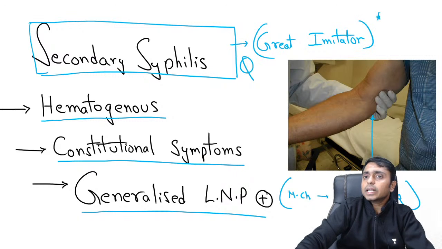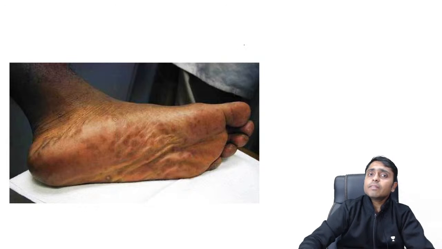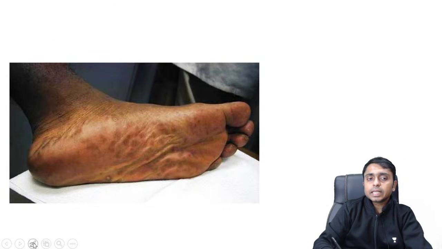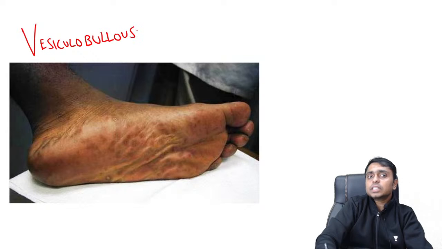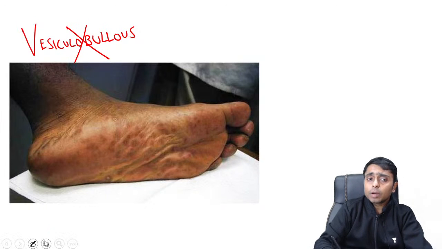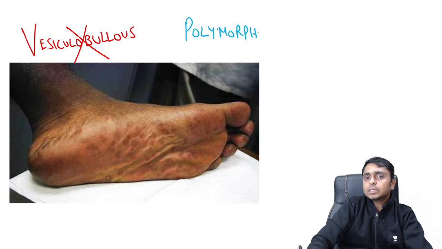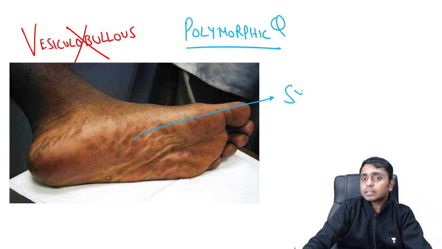Why? Because the clinical manifestations of this condition are going to be very varied. In fact, all types of cutaneous lesions can be seen in secondary syphilis except for vesiculobullous lesions. Except for vesiculobullous lesions, all the types of lesions can be there. That is the reason why the rash of secondary syphilis is called polymorphic rash. And out of that, the most important rash is syphilids.